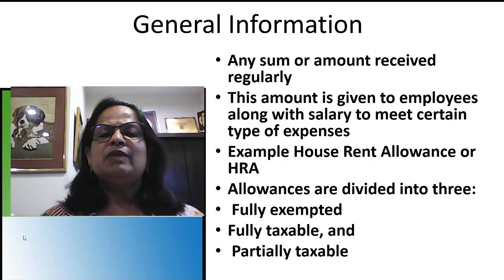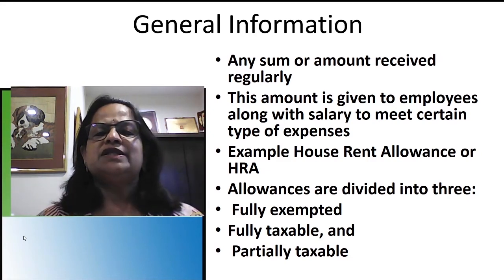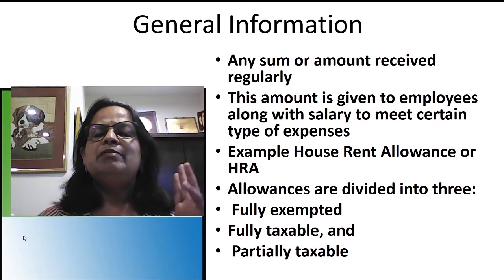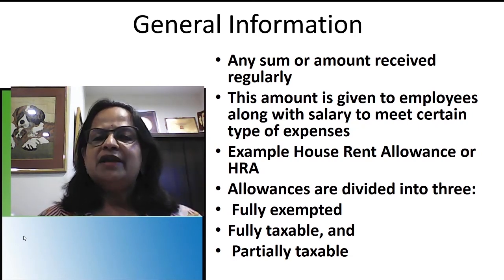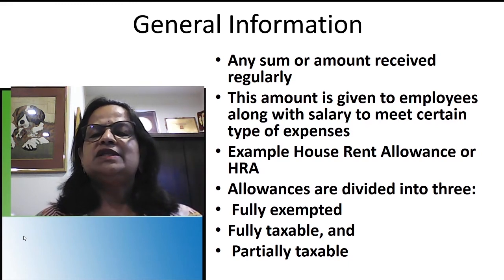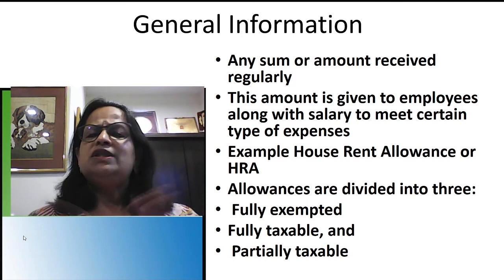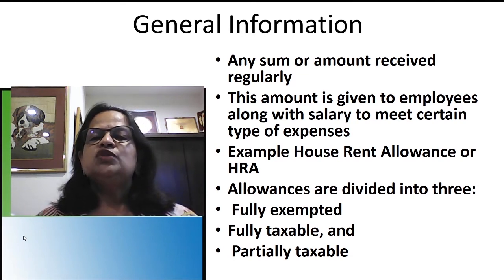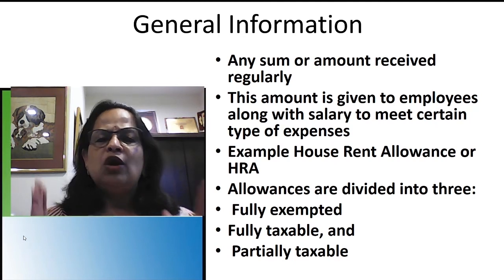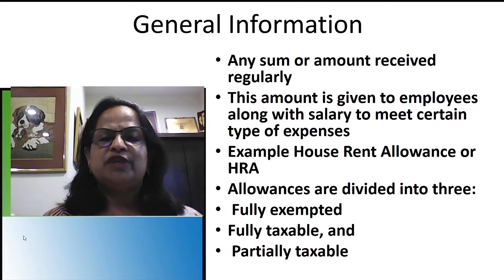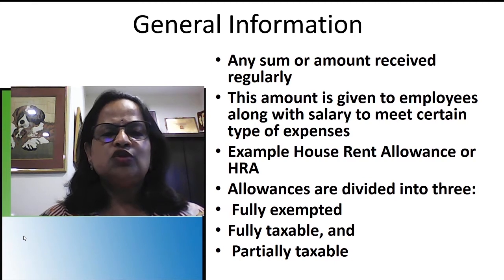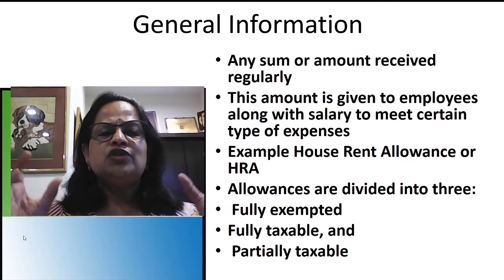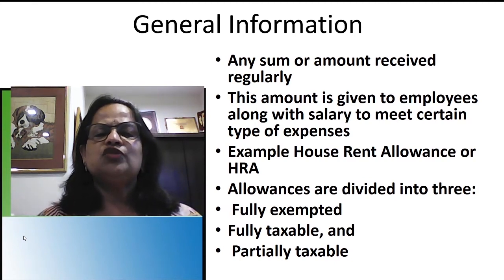You have to remember that the total gross salary is a combination of different components. One component is the basic salary. Then dearness allowance, city compensatory allowance, uniform allowance, house rent allowance, all these components. That is what we are going to learn in detail. This is the amount given to employees along with salary to meet certain types of expenses. Why am I getting house rent allowance? We will learn that in the next module, which is about house rent allowance.